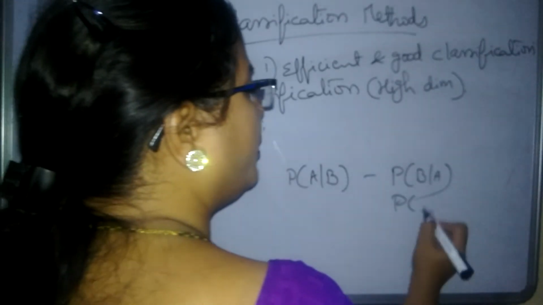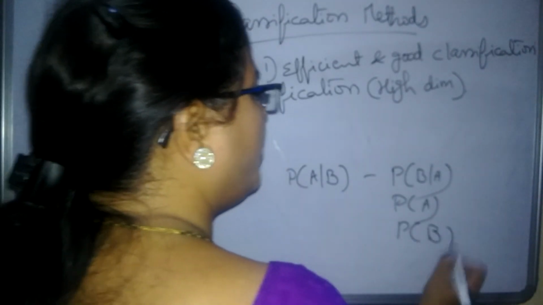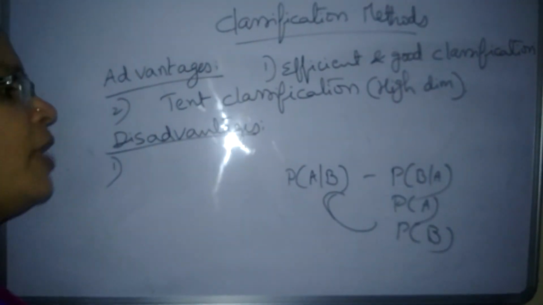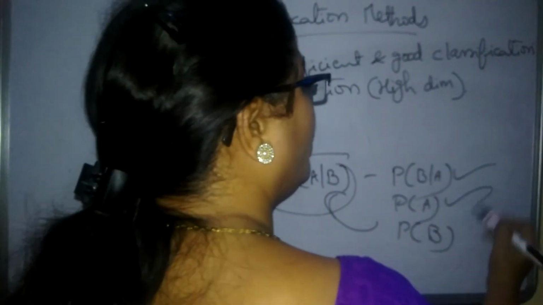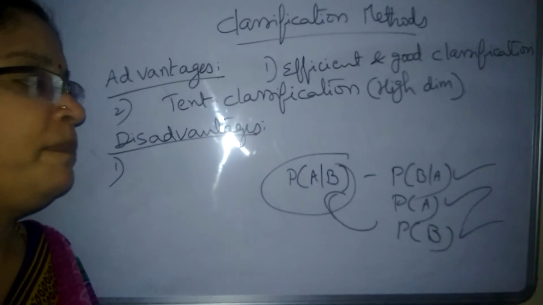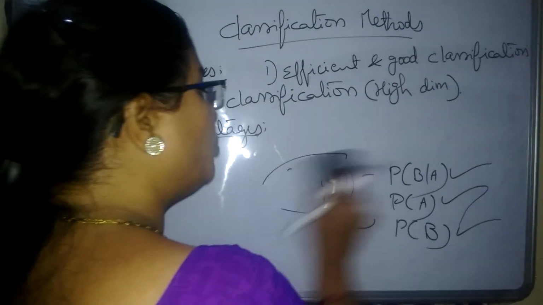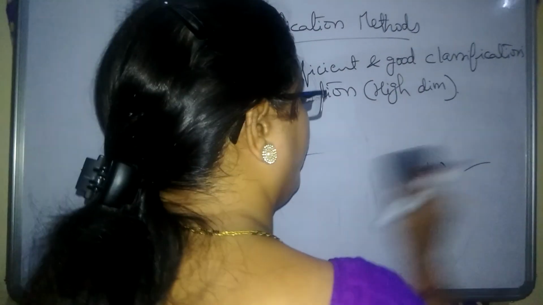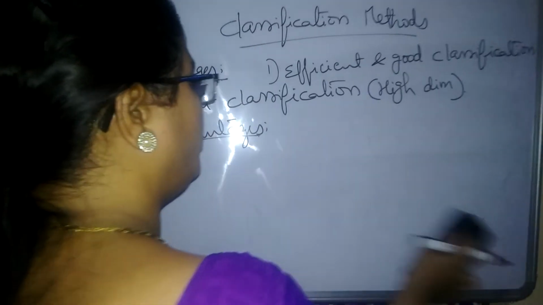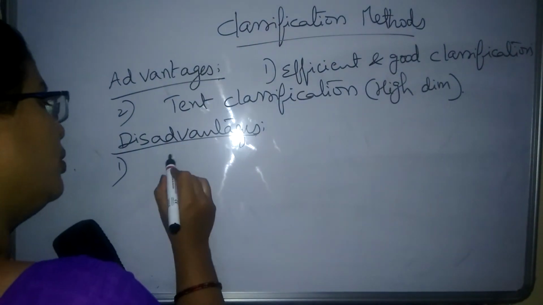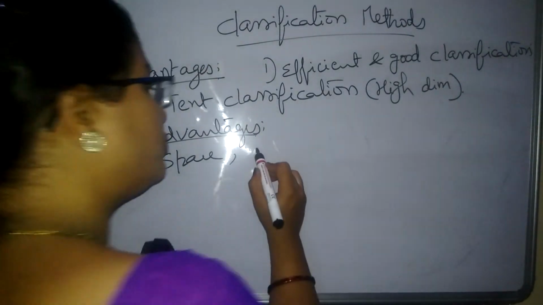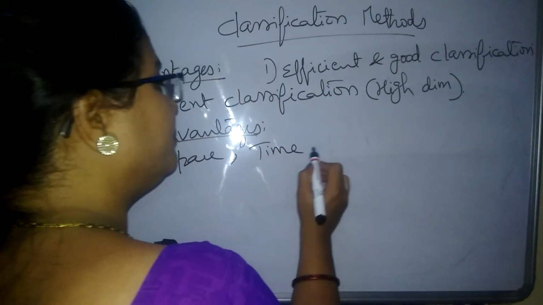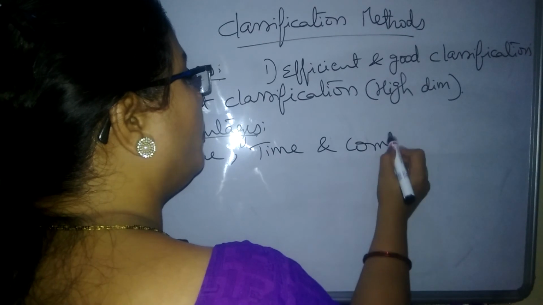And it has to calculate P of A and P of B, then only it can calculate P of A given B. So to get this result, you need to calculate all these things. So it requires more computations, more space, and more time.